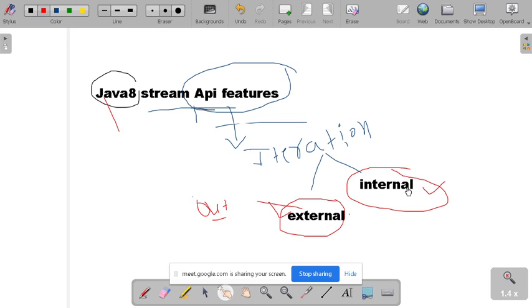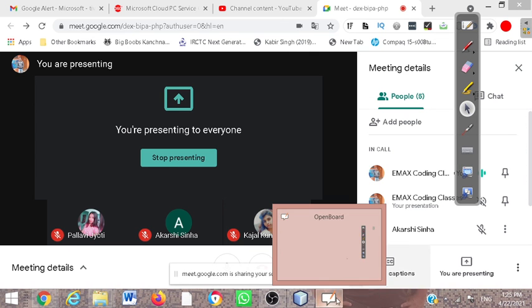Now we will understand this through the practical zone in the easiest way. For that we have to write it down first, and then we will go to the practical zone. Okay, so for that I am just stopping here.